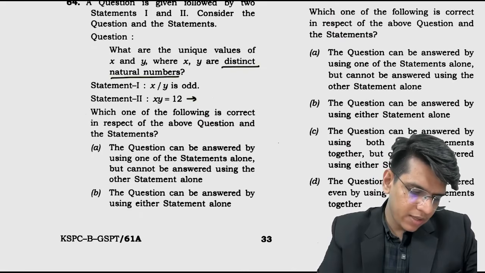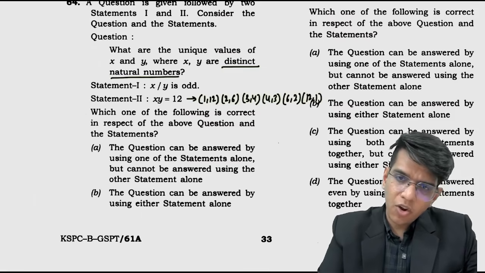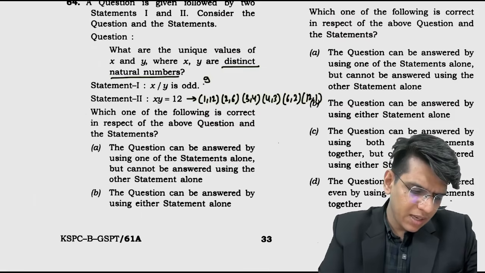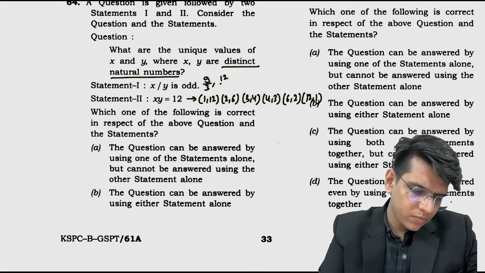So x into y is 12 can be 1, 12. Okay, then 2, 6, then 3, 4, 4, 3, 6, 2 and 12, 1. Many possible values of xy. x by y can be odd, can be many values: 9 by 3, 12 by 4, 6 by 2, right?